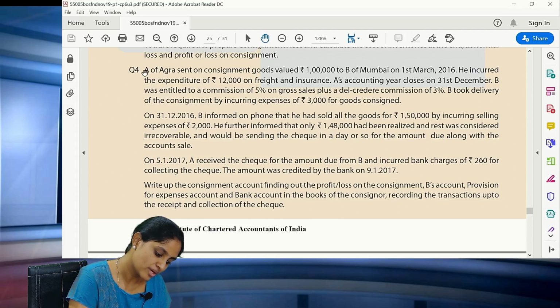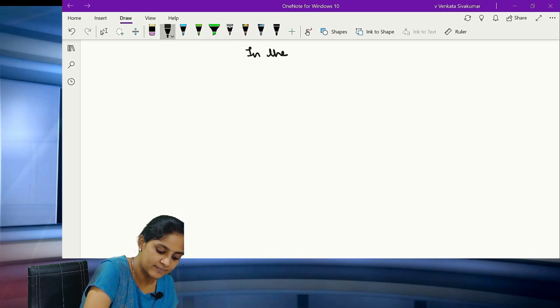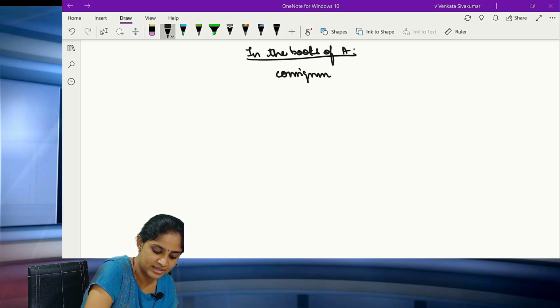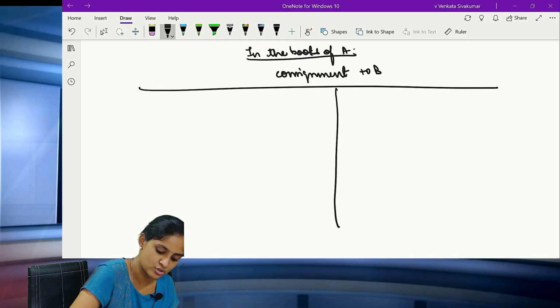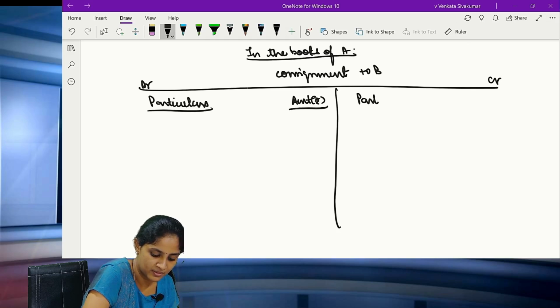A of Agra sent goods on consignment, value 1 lakh, to B of Mumbai. So A is the consignor. So in the books of A, I am going to prepare the consignment to B account. So to whom are you sending? To B. So I am going to show the consignment account. All of you please see debit and credit, particulars, amount in rupees. Again you have particulars, you have amount in rupees.